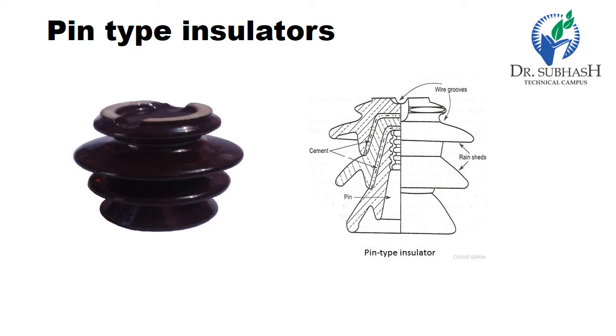In practice, sufficient thickness of porcelain is provided in the insulator to avoid puncture by the line voltage. The ratio of puncture strength to flashover voltage is known as the safety factor. The value of the safety factor is kept high so that flashover takes place before the insulator gets punctured. For a pin-type insulator, the value of the safety factor is about 10.